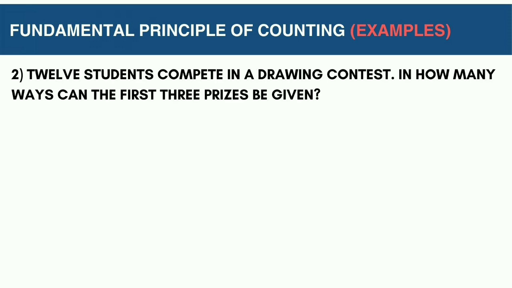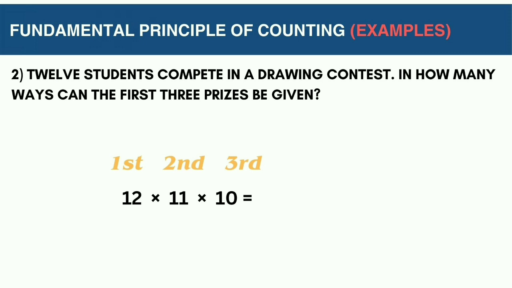a drink. Next example: 12 students compete in a drawing contest. In how many ways can the first 3 prizes be given? Since there are 12 participants, any of them can win the first prize. If somebody wins first place, that means only 11 participants will fight for the second prize.